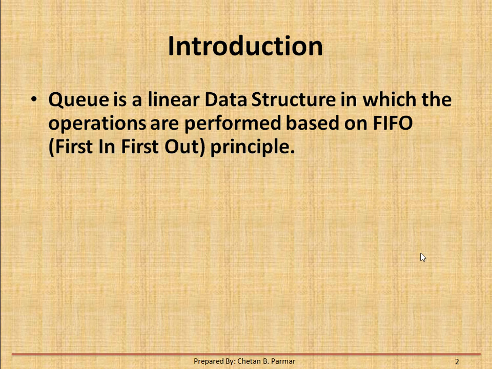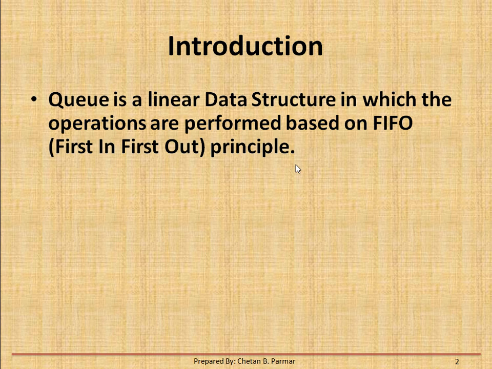A queue is a linear data structure in which the operations are performed based on the FIFO principle, that means first in first out. In simple terms, the element that is inserted first will be removed first.